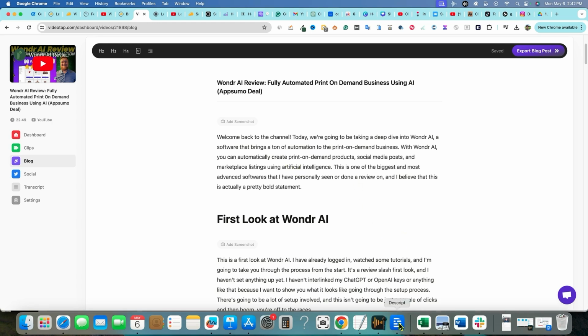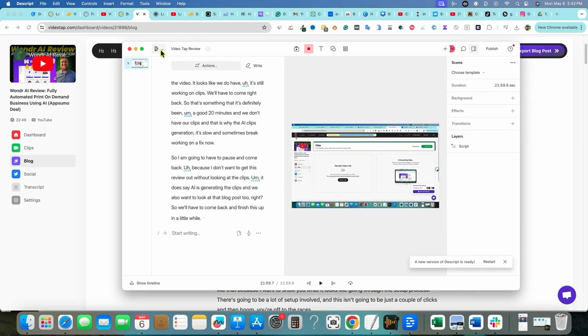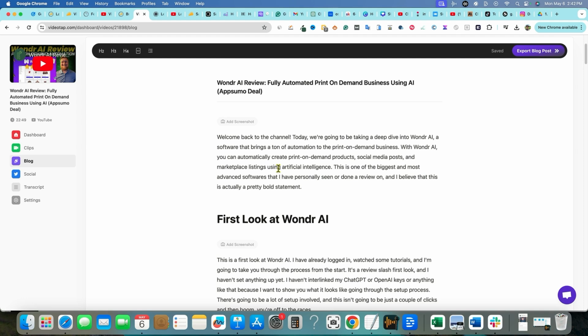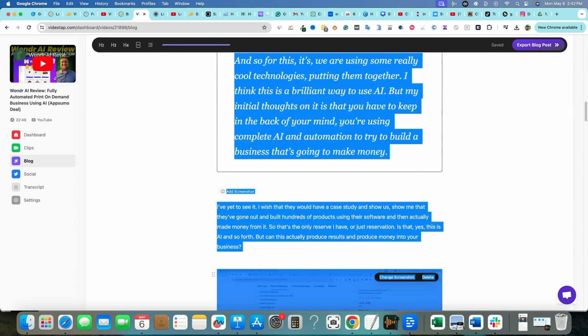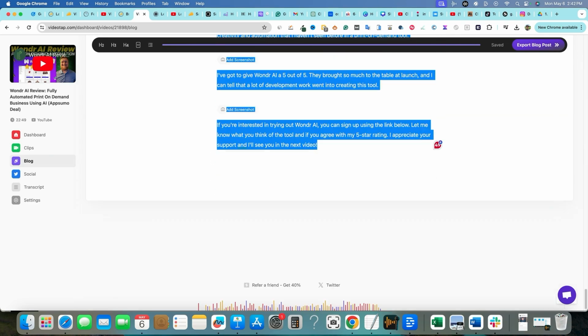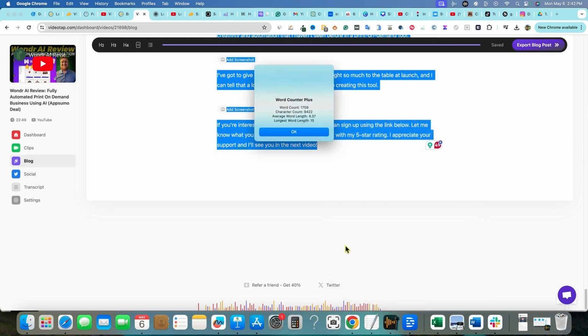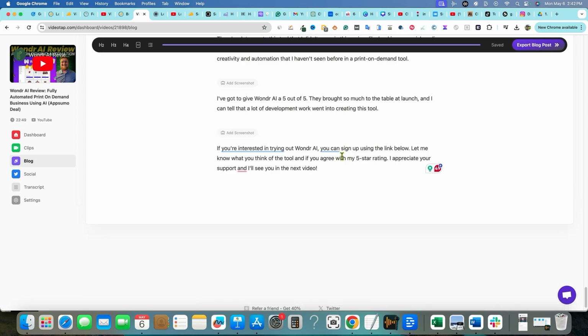First look. This is pretty much following. Now, I've already done the research. I already came in here into Descript and found the transcript for Wonder AI, and it was over 5,000 words. The blog post it created is about, I think it was like 1700 or something like that. So I'm going to highlight all this, right click, and go to word counter. And it created a 1700 word blog post right over here.